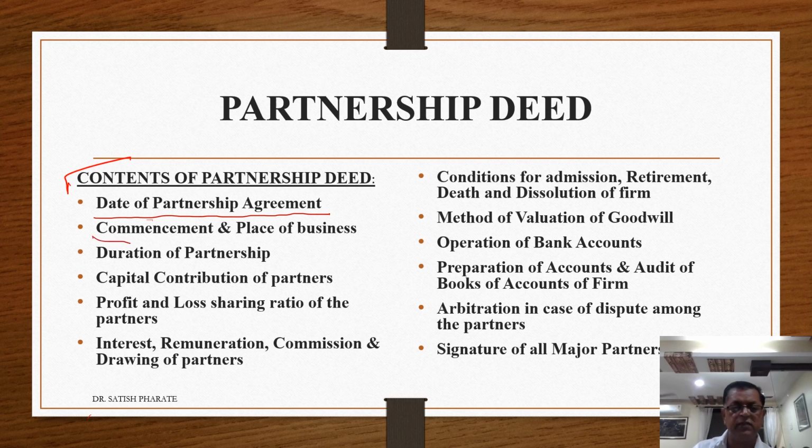Second one is commencement and place of business. That is, on which date the partnership has started. That is date of commencement. And from where it is started, or what will be the place of business.